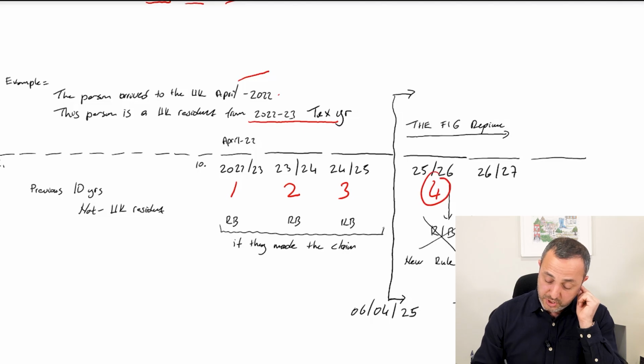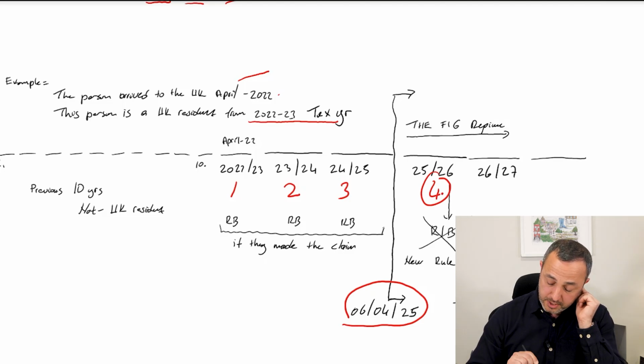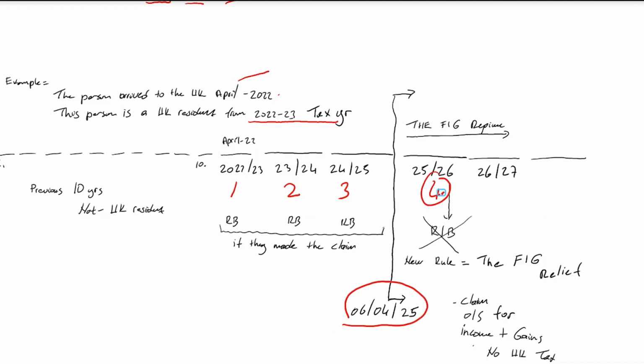And the rule has been changed from 6th of April 2025. So this means that the 25-26 tax year is your fourth tax year in your UK residency. It means in the 25-26 tax year, you can claim FIG relief and you don't pay any UK taxes on your overseas income and gains.